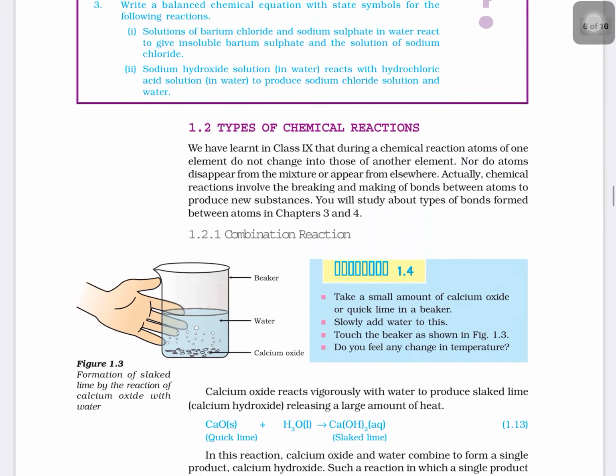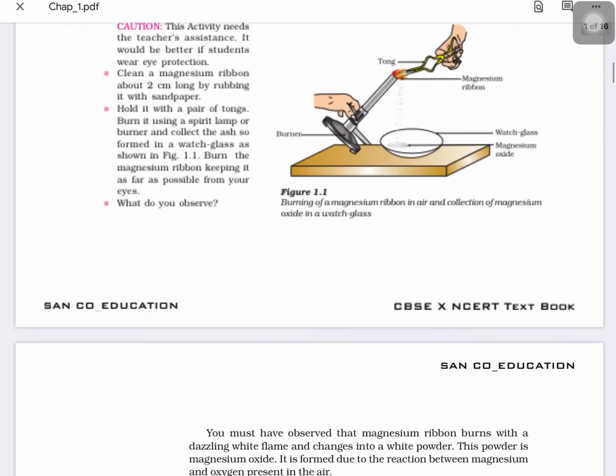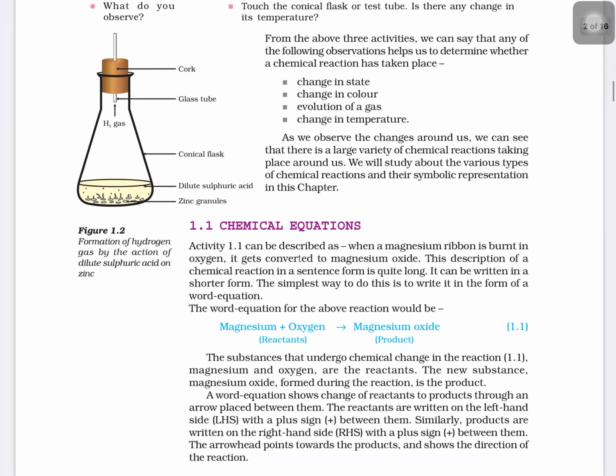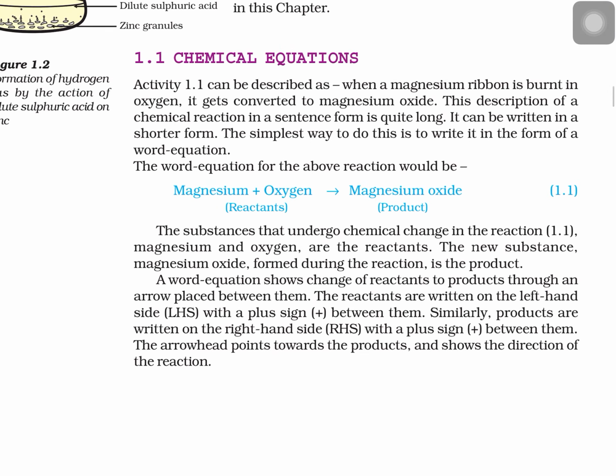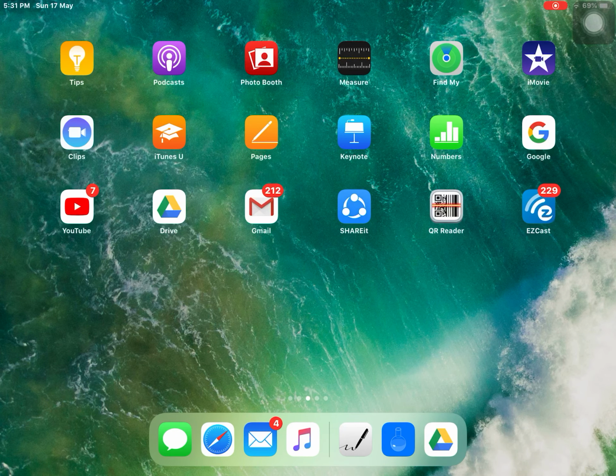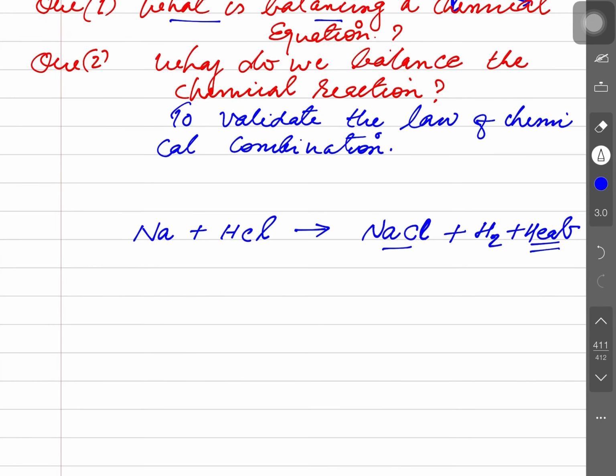Before studying the types of chemical reactions, I want to give some more information about chemical equations and balancing. Take magnesium: it is combining with oxygen, giving magnesium oxide. This is written in words. How can you convert this word equation into symbolic form? Magnesium is Mg, oxygen you write as O2, and what is formed? Magnesium oxide, so one can write MgO.